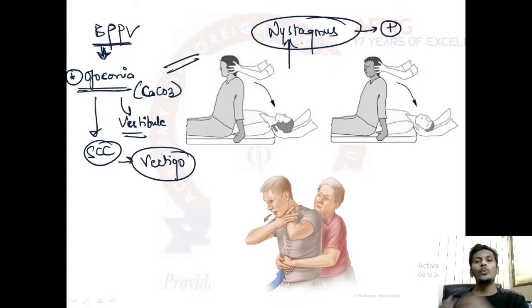It is mainly seen when a patient changes the position. When you change your head position, you will feel dizzy, or you will feel like you are having vertigo. I hope this is fine, because that is the time when your otoconia or otolith will move from the vestibule to the semicircular canal. So this is what is BPPV, benign paroxysmal positional vertigo.